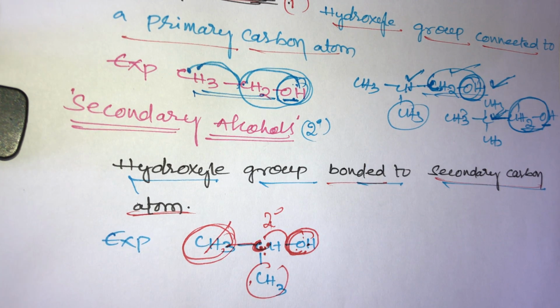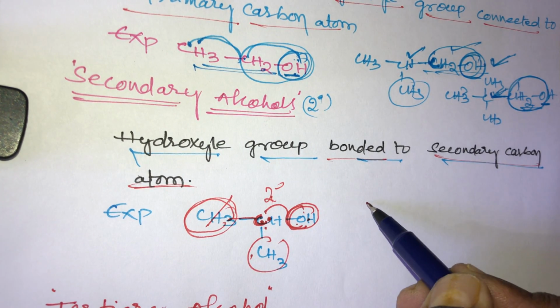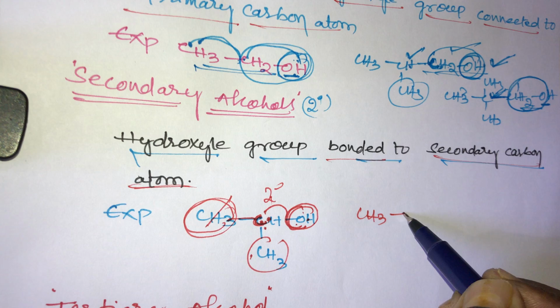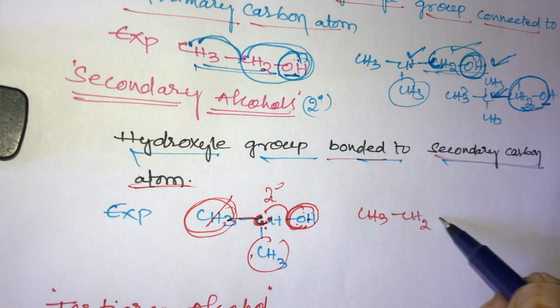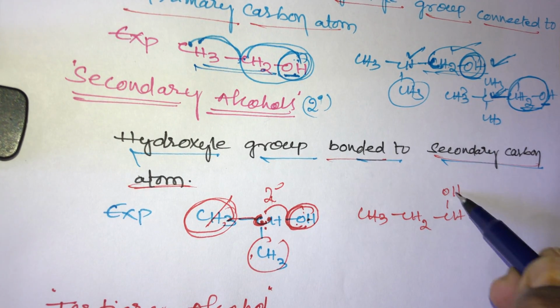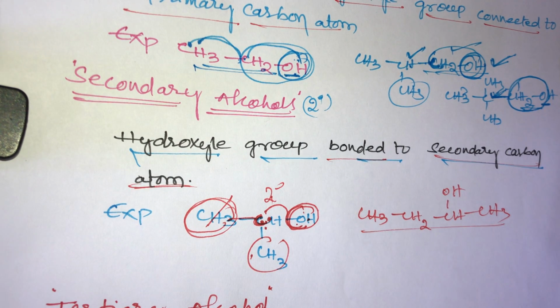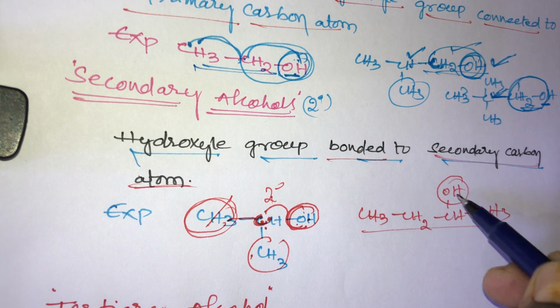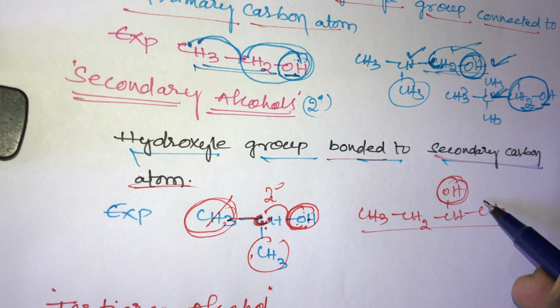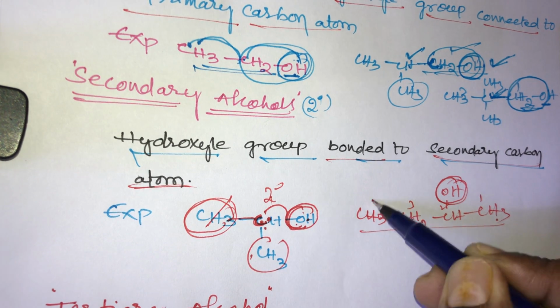And one more example, CH3, CH2, CHOH and CH3. What is this compound's name? That is 2-hydroxybutane. Numbering we should start from the right side, 1 2 3 4.